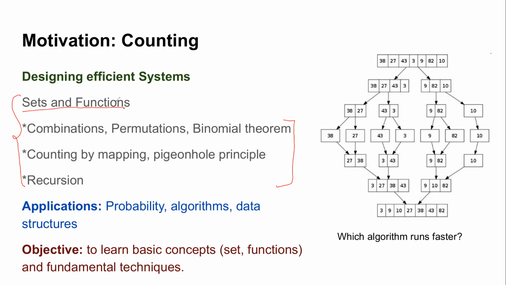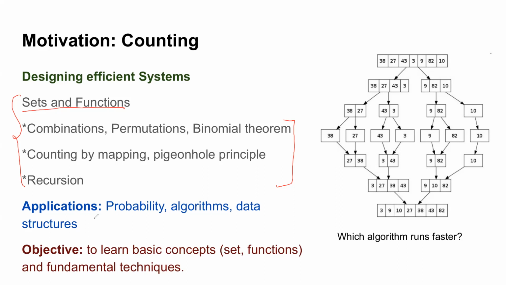So what is the use of counting? In general, counting principles are normally used to design efficient systems. If you're a computer scientist or an IT engineer, at the end of the day you are supposed to design some systems. But if those systems are not efficient, then they are of no use, right? So the principles that you study in this unit are going to help you design them.